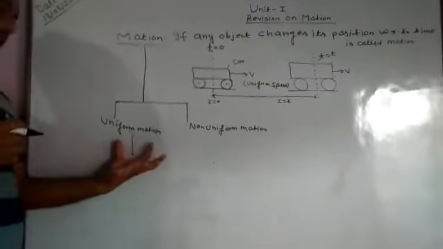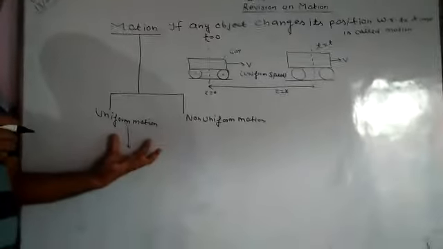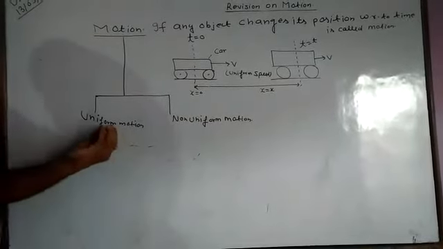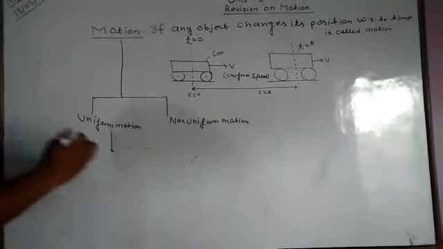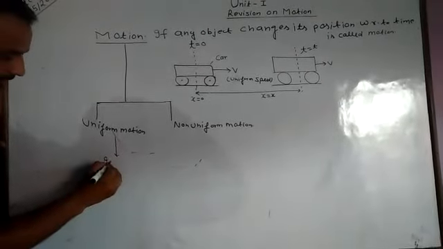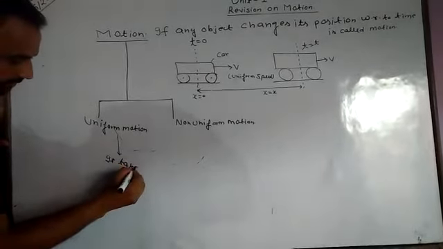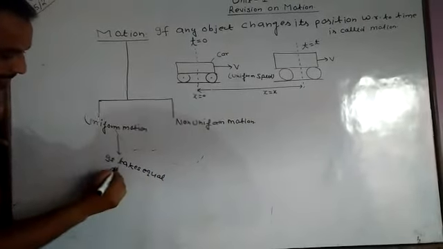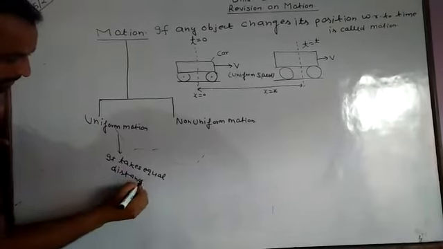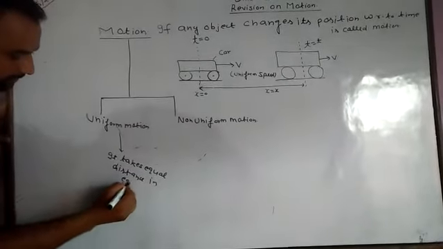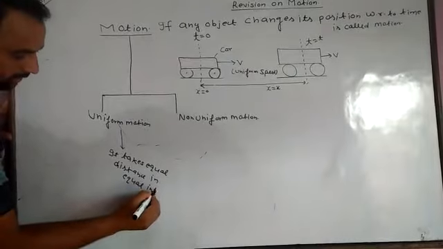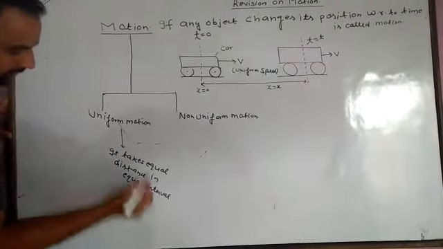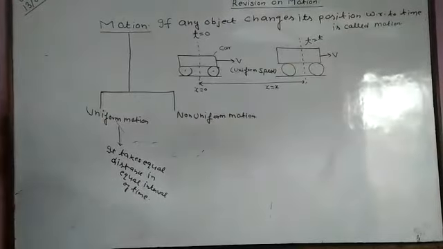If any object takes equal distance in equal interval of time, then it is called uniform motion.